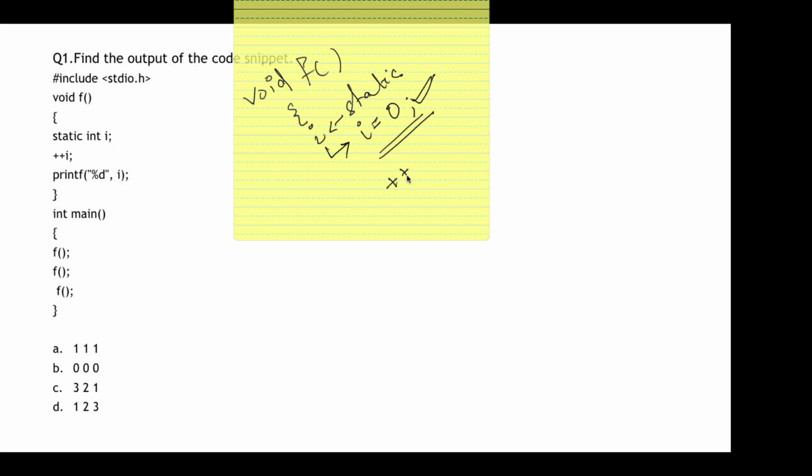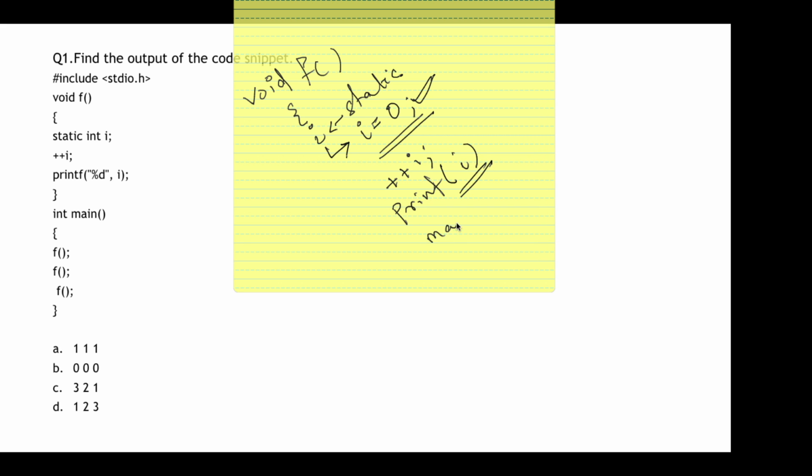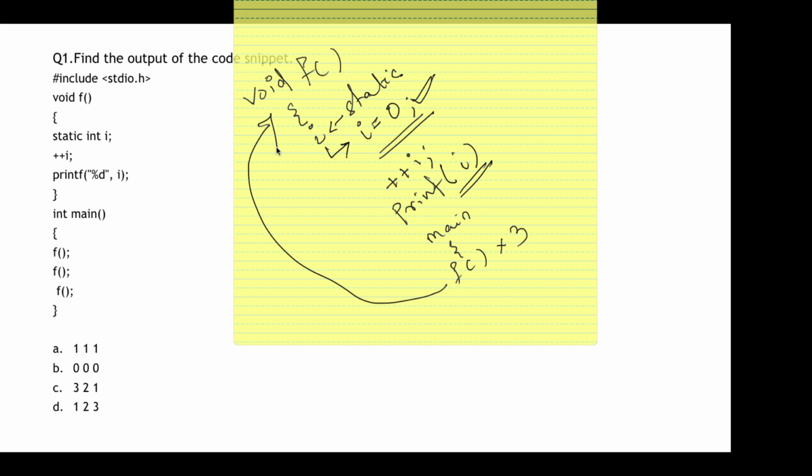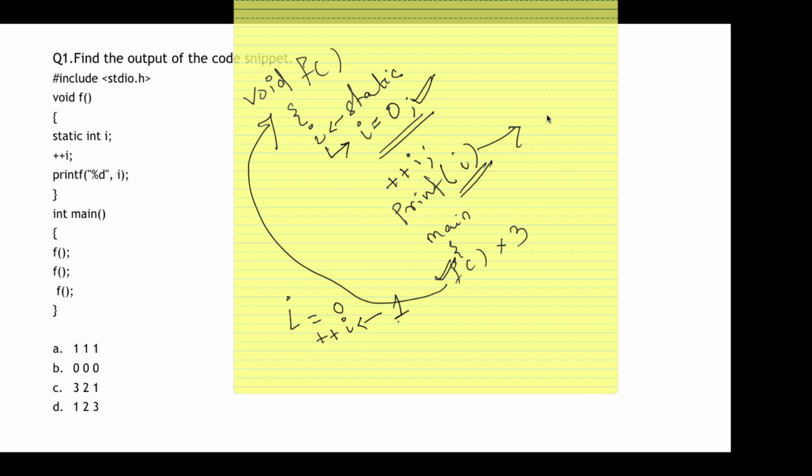Then it says ++I, and then it says printf. In printf we are printing I, right? Then we have the main function which is calling f thrice. So what is happening? Initially the I value is 0. When f is called the first time, the I value is 0. Then it is getting pre-incremented. Pre-increment means the I value will first be incremented and then the rest of the statement will be executed. So the value will become 1. Then it says print I, so I will be printed. Then it is calling function f again.